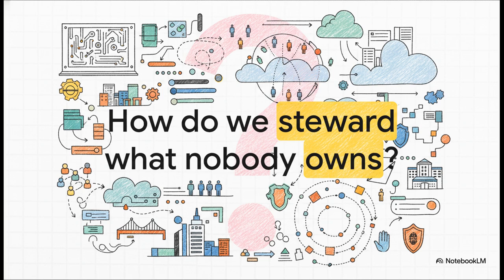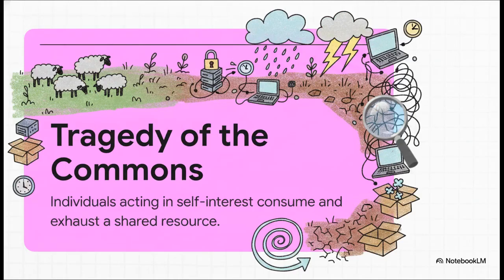It throws everything off. The thing is, everyone depends on this information, but literally no single organization can guarantee its integrity all by themselves. So it begs the question, how on earth do we steward something that we all rely on but nobody actually owns? Trust me, this isn't a technical glitch. It's a governance challenge.